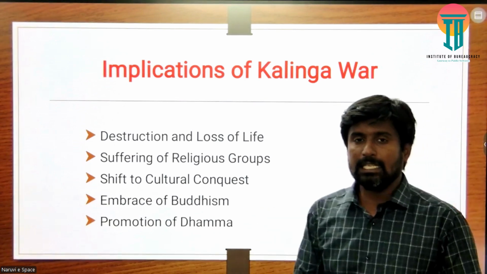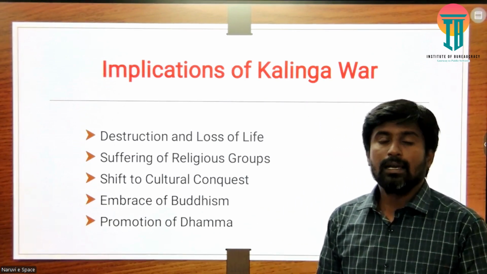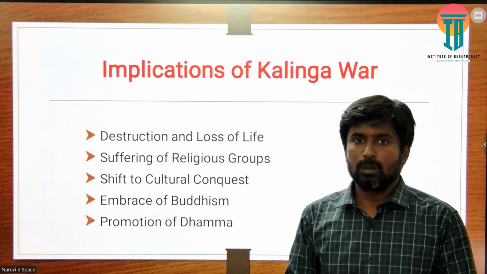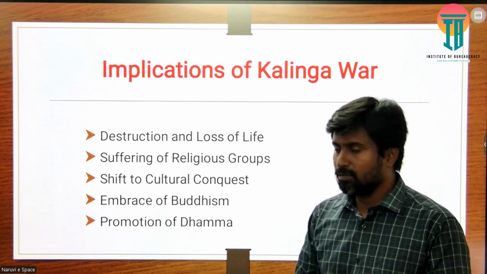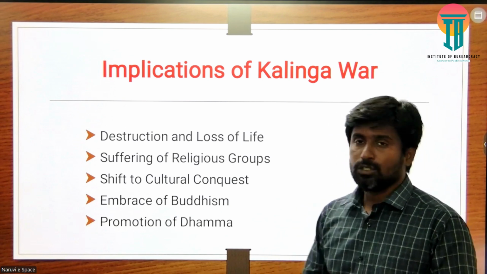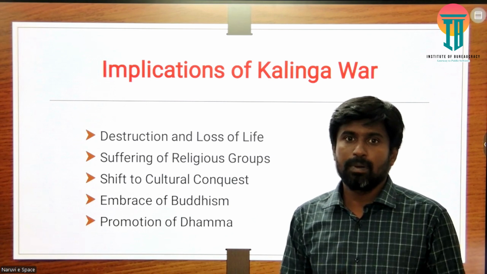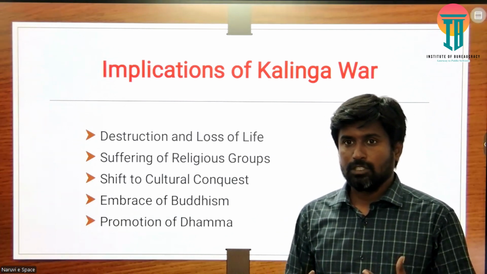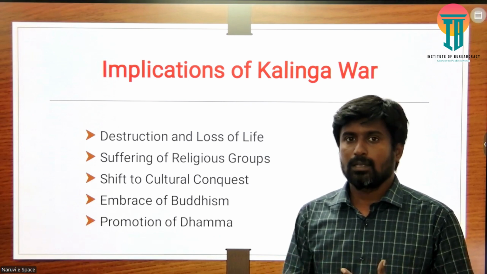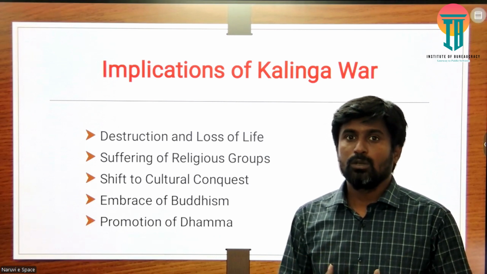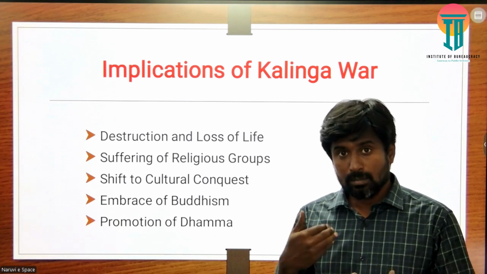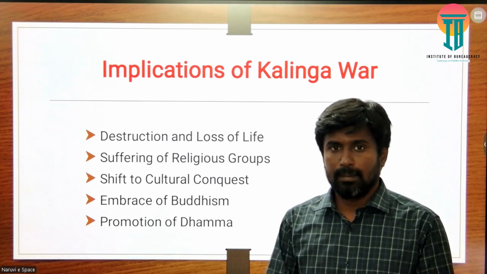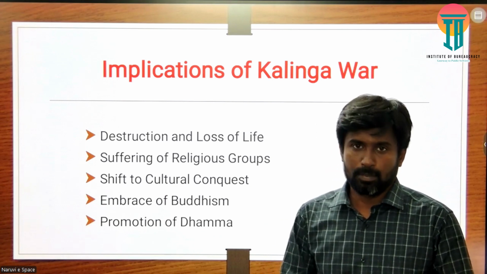There are many implications we can look at regarding the Kalinga War. The first two we can look at are the destruction and loss of life and the suffering of religious groups. These were the direct impact of the Kalinga War, and these two things made Ashoka rethink what kind of policy he had to adopt for the welfare of the people.